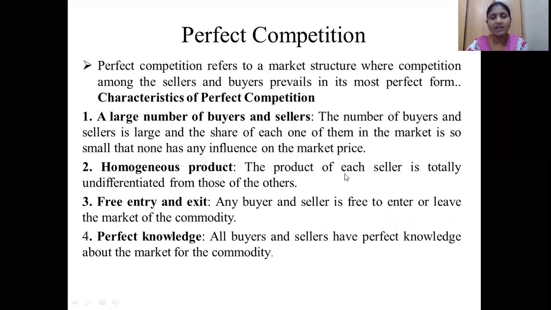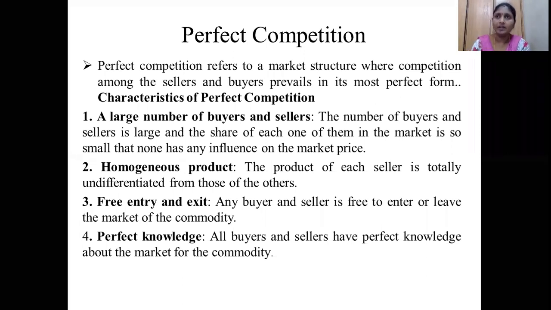In the last class I gave the example. If you go to the vegetable market, for selling tomatoes, different sellers are there. Whatever tomatoes they are selling, all are the same, a homogeneous product. Potato, whatever vegetable you take. Or take street food carts.